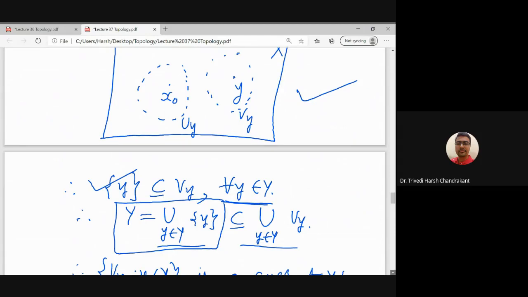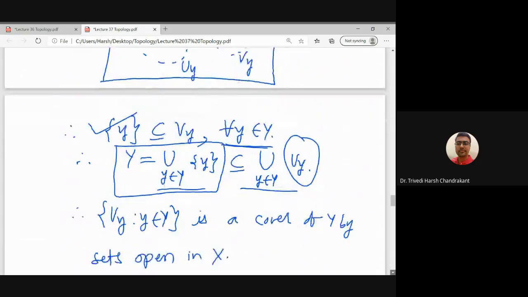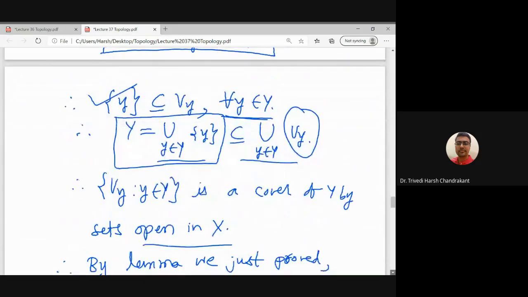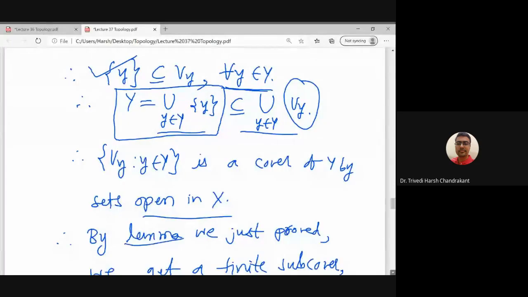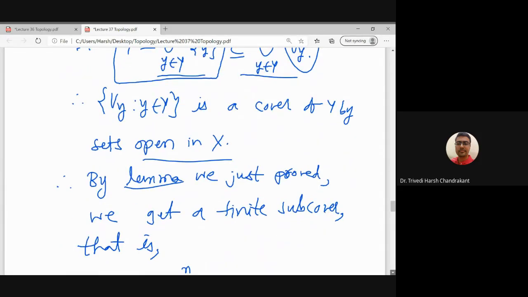So Y is a subset of the union of Vy, and each Vy is open in X, so we got a cover of Y by open sets in X. That means we are in the situation of property star. So we will use the lemma once again. We know that Y is compact, so we can apply the lemma, and the lemma says property star holds.